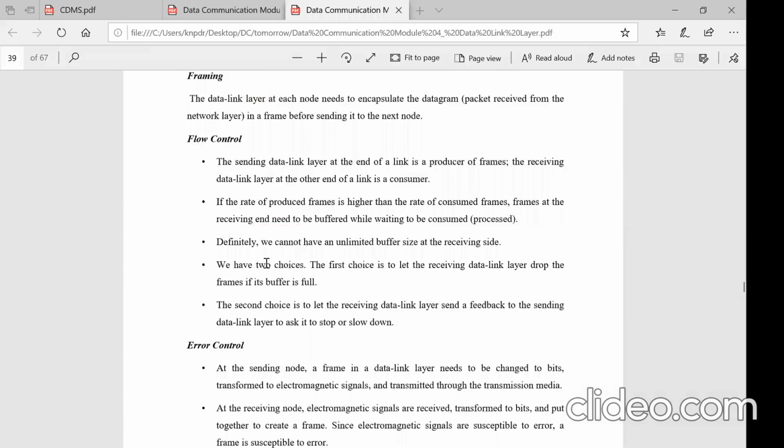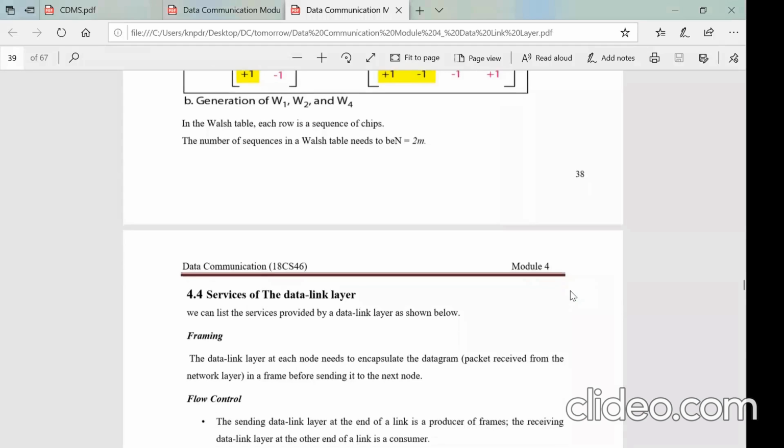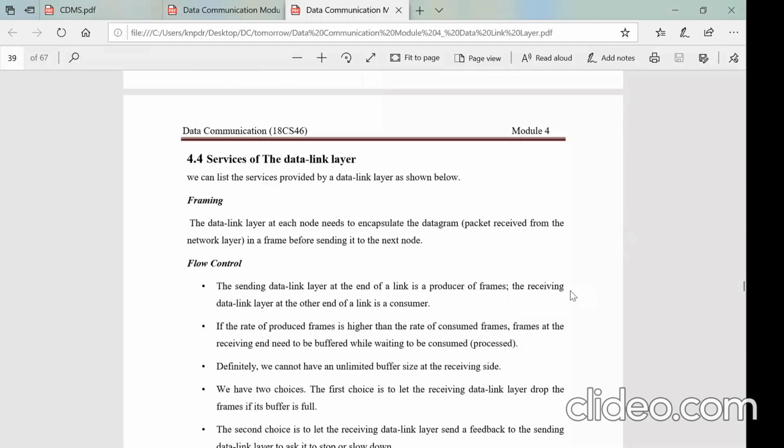So now let us go to the services of the data link layer, right? So what does the data link layer offer to the network? The services offered by the data link layer. The first of all these things is how it manages the stations to send the data, right?